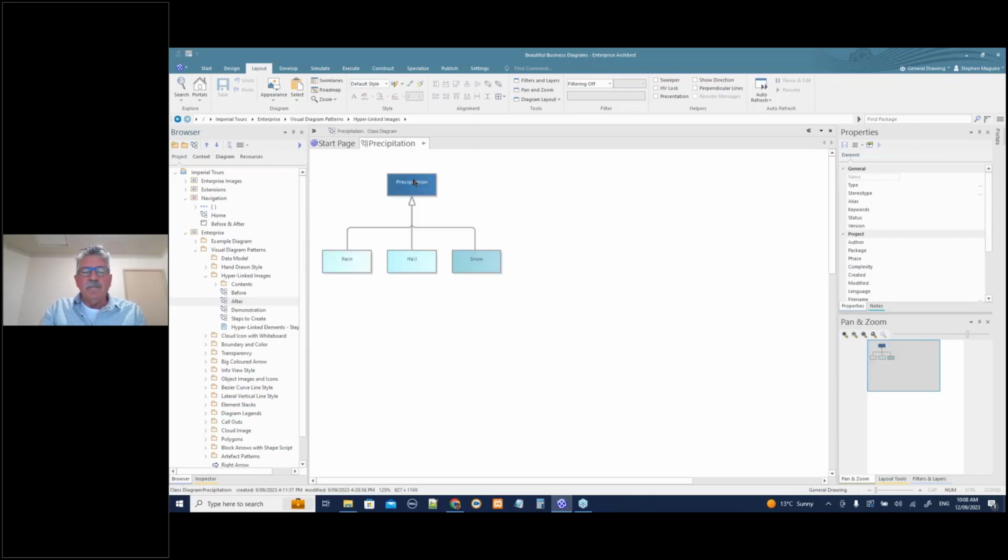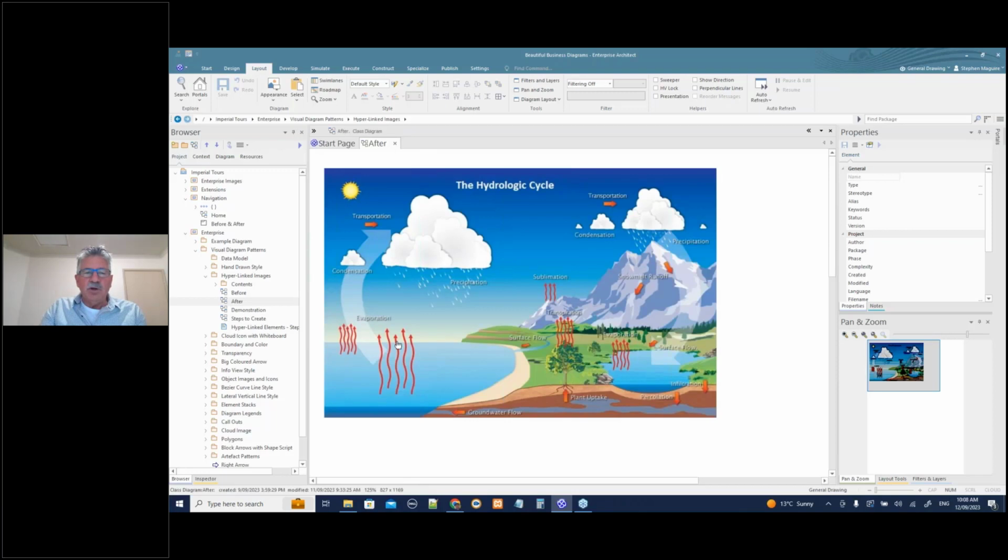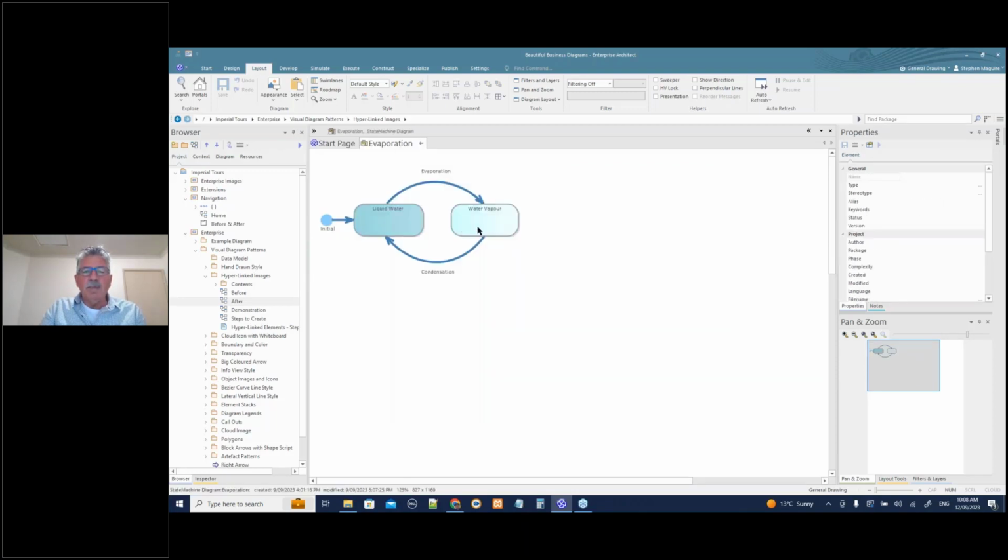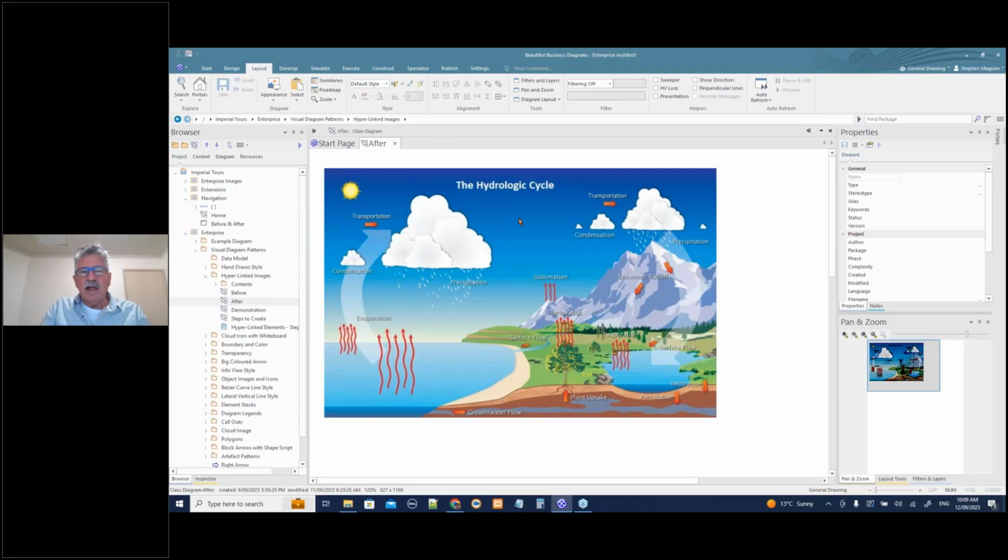So here I've got ye old UML diagram showing the different types of precipitation using a generalization relationship. I can look at evaporation as well. And I've got a state machine diagram showing the changes from liquid water to water vapor and the processes that occur to do that. So I'm going to park this diagram and we'll talk about it perhaps a little bit later. But the important thing is to try and keep yourself out of these general purpose drawing tools when you're doing modeling and work inside Enterprise Architect.